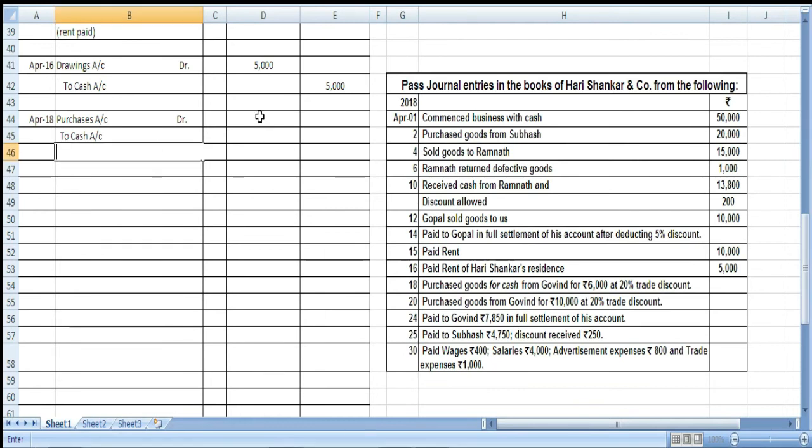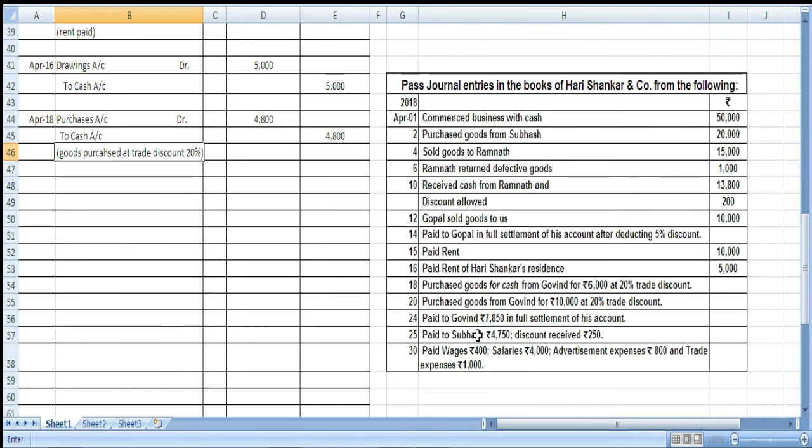Okay, so the amount we will write down here is 4,800, because 20% of 6,000 is 1,200, and when we deduct, it comes as 4,800. 6,000 minus 1,200, 4,800. We will write here goods purchased at trade discount 20%.